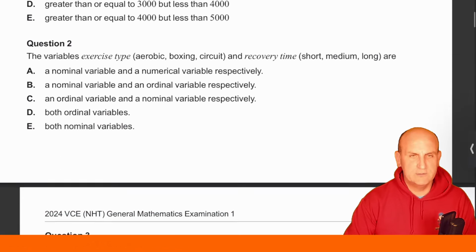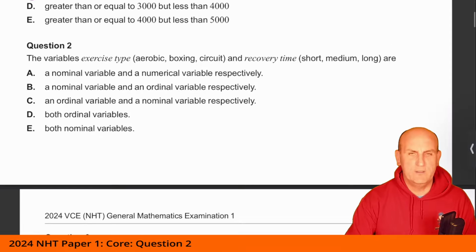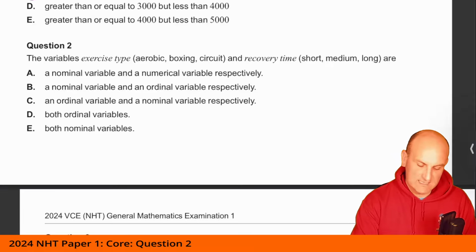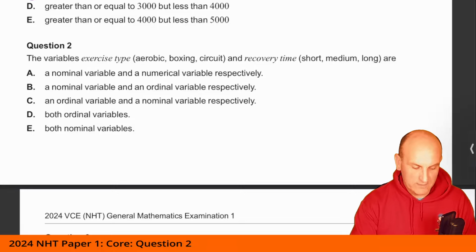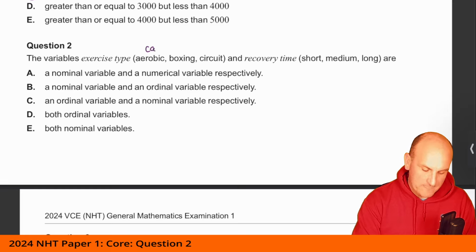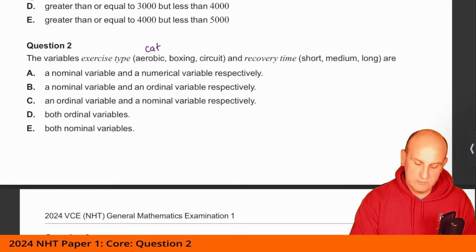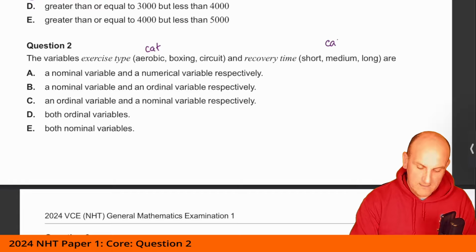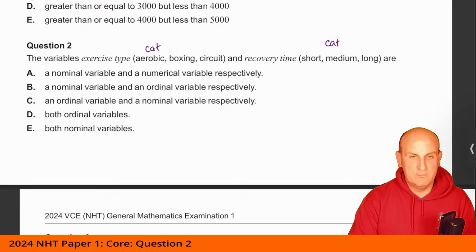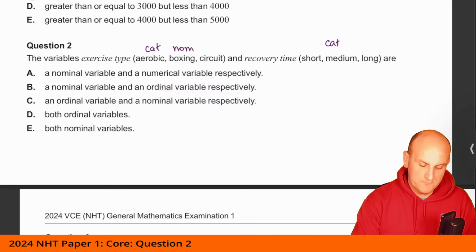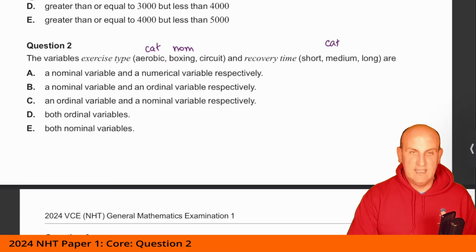Moving on to question number 2, the variables exercise type, aerobic, boxing, and circuit, and recovery time, short, medium, long, are what? Exercise type, well, that's categorical. Recovery time, short, medium, or long, is also categorical. So hopefully we're going to say both. Oh, hold on a moment. Categorical, but in this situation they are nominal. What you'll notice is I didn't get any just categoricals. It wants to go that little bit further.